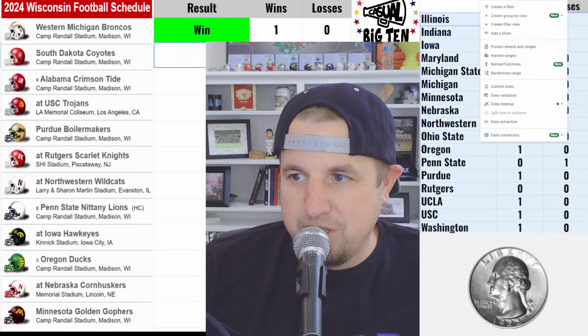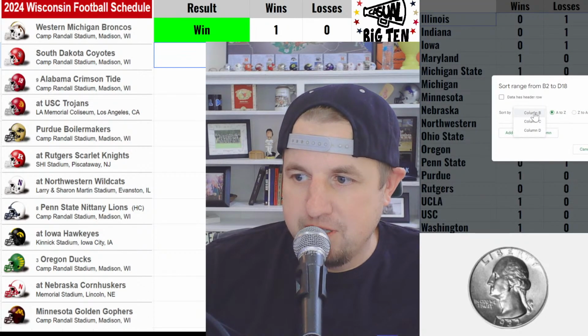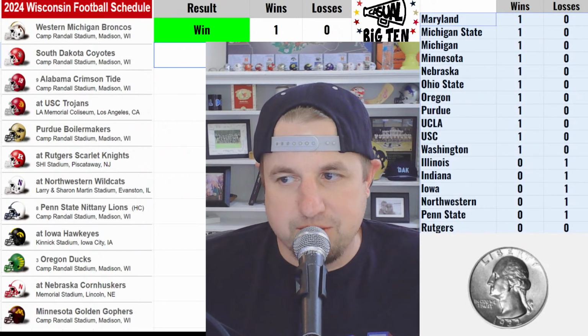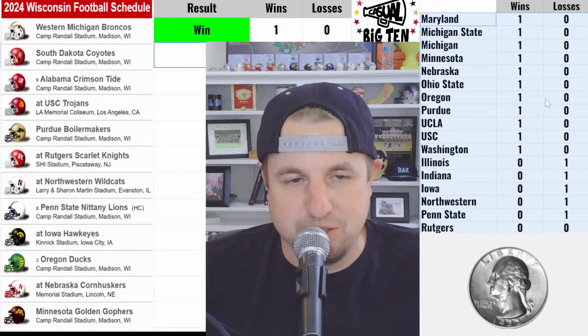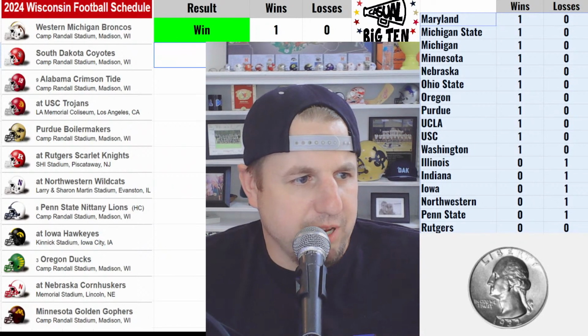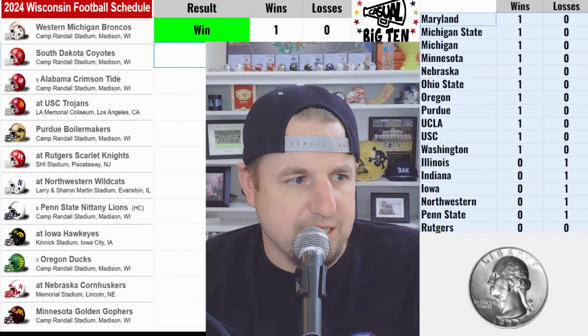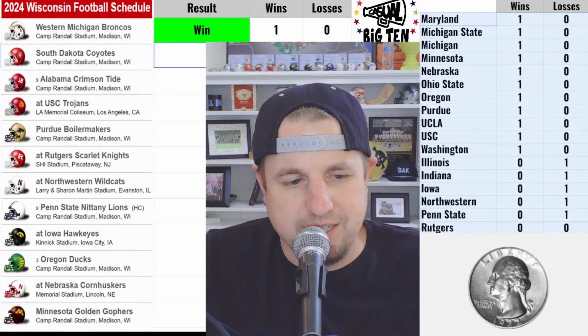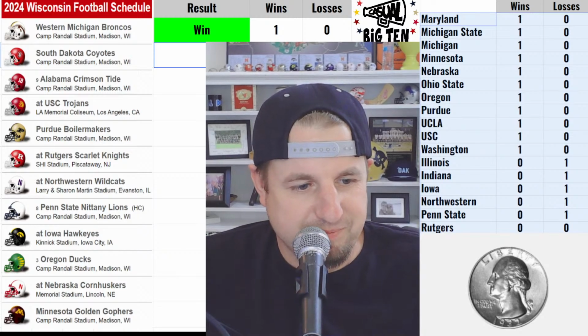I can filter, if I can remember how to do this, column C, Z to A, and it'll give us an updated standings. Right now it's mainly alphabetical because there's only one win or one loss. But you can see there, what do we got? 2, 4, 6 teams with a loss. Probably most surprising, Penn State. Come on, Penn State.